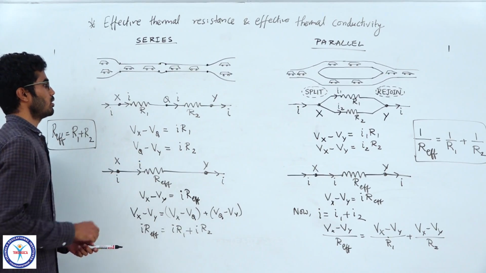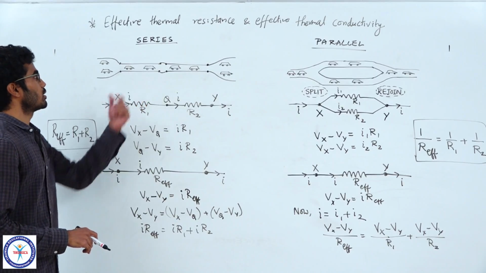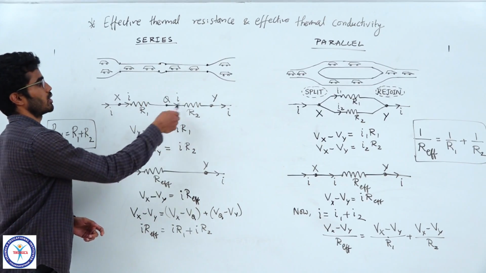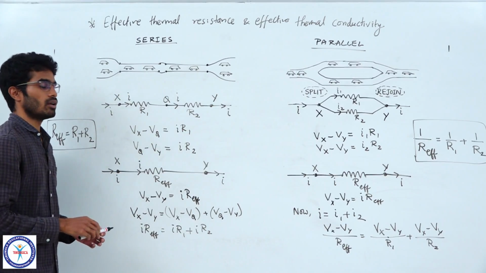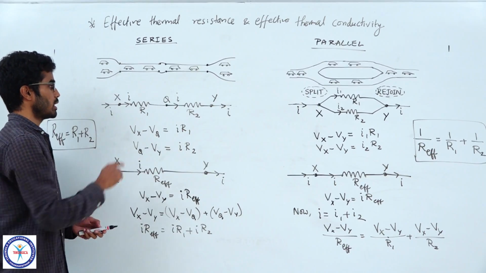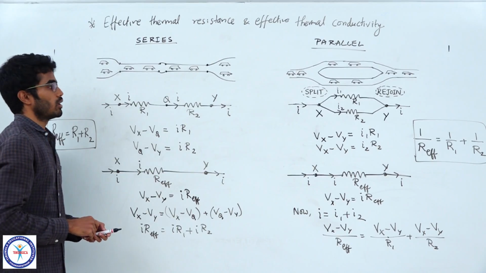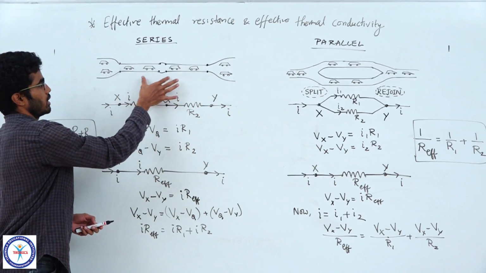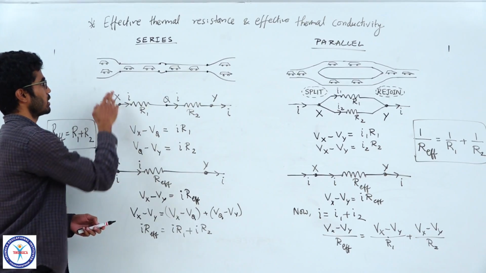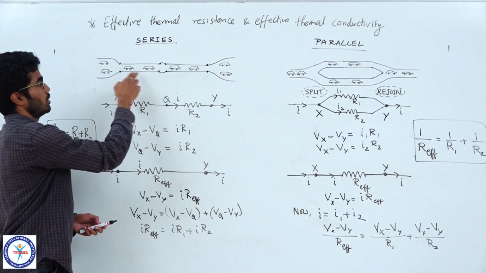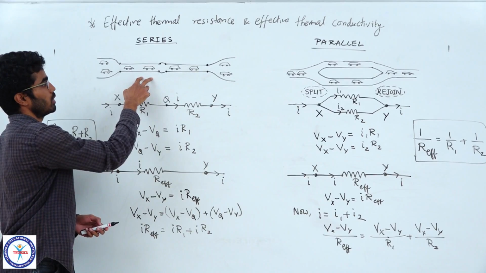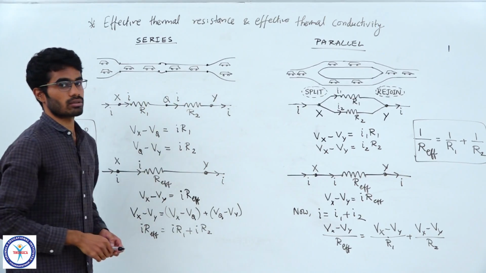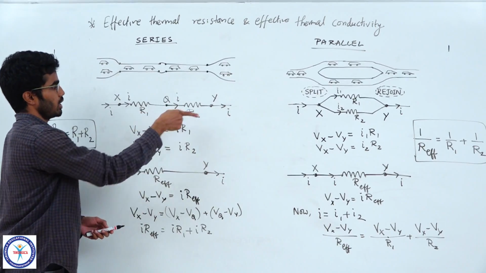So, let us recall how we understand series connection. In series connection, one resistor is connected to another resistor in series like this. One important thing to note here is the same current flows. So, let us look at a traffic example. If there are two roads and they are connected in series, the traffic which is flowing in one road must pass through the other road also. It is the same traffic that flows. So, it is the same current that flows here.